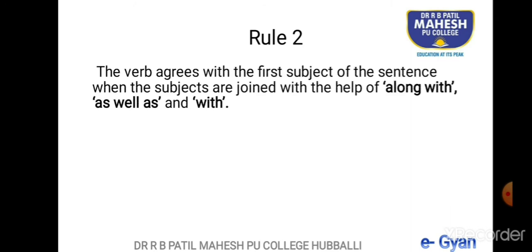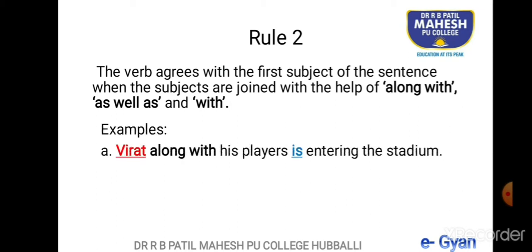Moving forward, rule number 2. The verb agrees with the first subject of the sentence when the subjects are joined with the help of along with, as well as, and with. If these words or phrases are used to join the subjects, the verb agrees with the first subject. So usually these phrases are used when two subjects are used in a sentence. So what happens in such cases? Let us get to know.